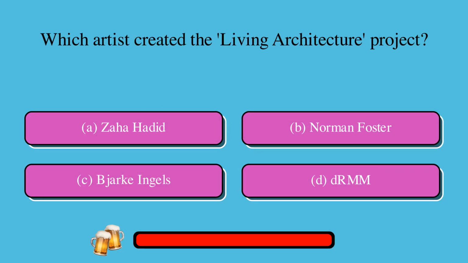Which artist created the Living Architecture Project? A. Zaha Hadid, or B. Norman Foster, or C. Bjarke Ingels, or D. DRMM? The correct answer is D. DRMM.